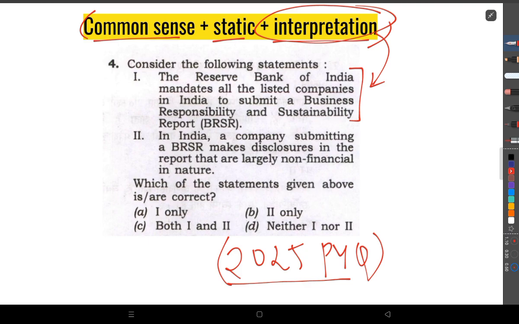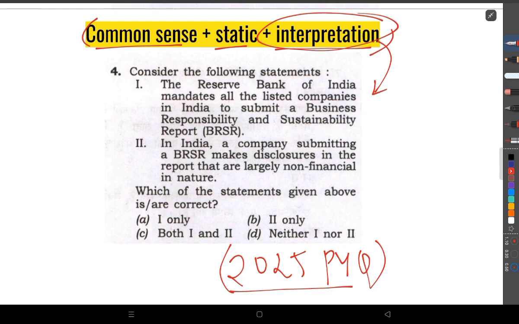And when it comes to interpretation, it's nothing but a tool that we all use to crack every question. What we are doing implicitly, I'm explaining here explicitly. Interpretation is nothing but when you read a question, you can interpret something from that question. So with that interpretation, we'll be cracking the questions.